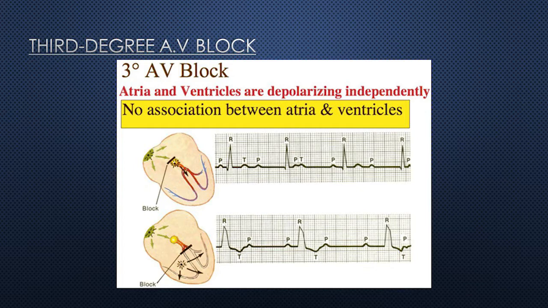Third degree AV block is a complete heart block that constitutes one form of AV dissociation. Already we discussed what AV dissociation is. There is a dissociation, no connection between the atria and ventricles. Both are depolarizing separately. Then in third degree block, the atrial impulse is not conducting through the AV node into the ventricles.